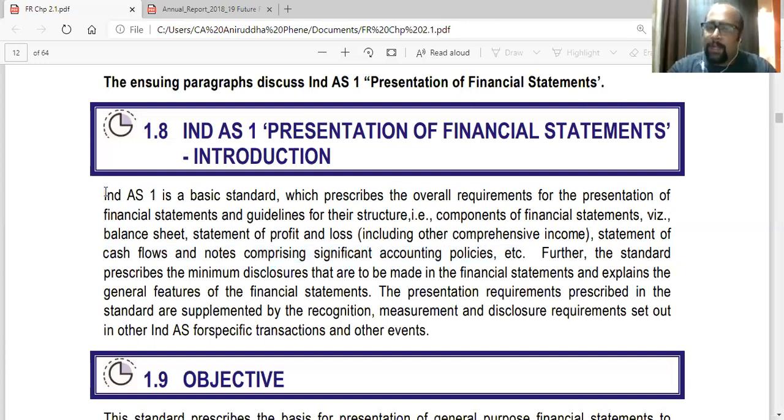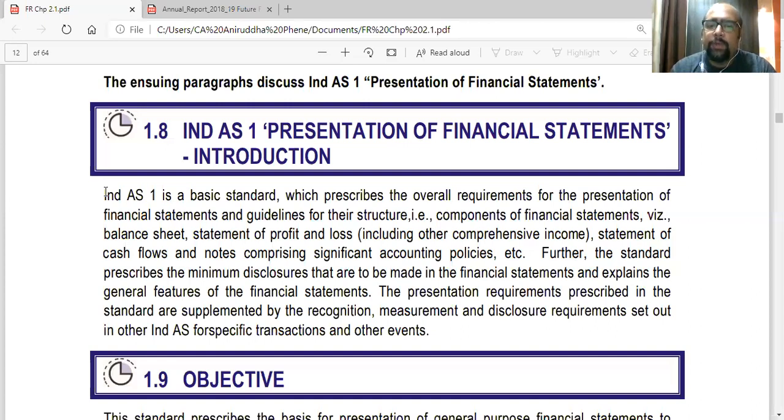So, Ind AS 1 is the standard, as the name suggests. They prescribe what are the overall requirements for the presentation of financial statements. Basically, what financial statements you should be making. For example, as we saw, the balance sheet, profit and loss account, statement of changes in equity, cash flow, notes. So these are the things we'll be making and the various components of that.